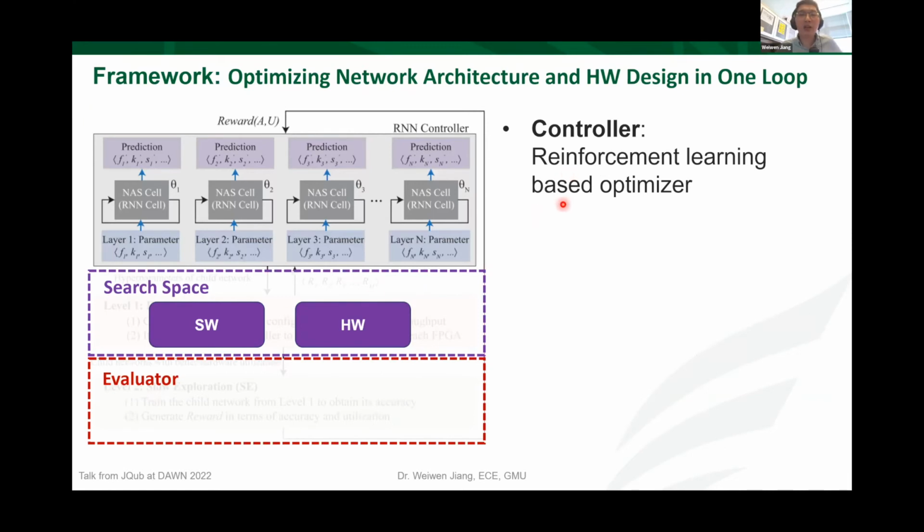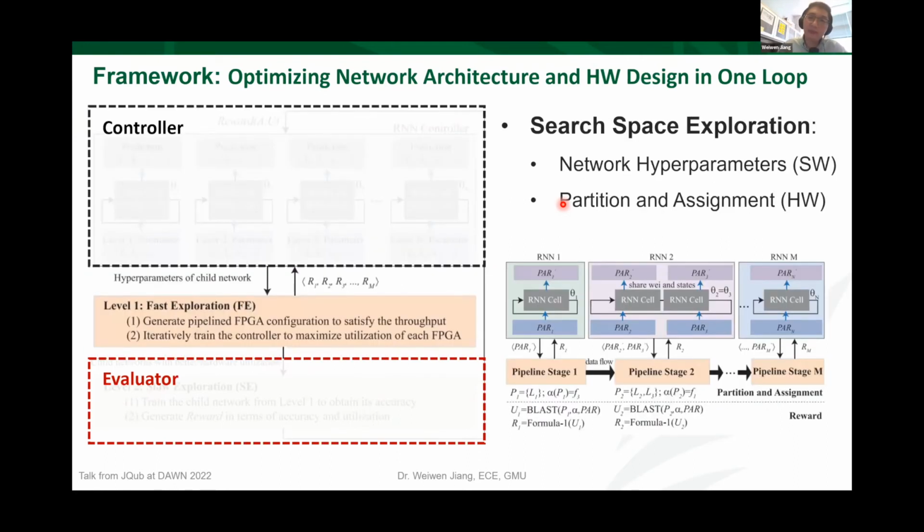So for the controller here, we use the very standard reinforcement learning to conduct the optimization, but you can also replace this part by using other optimization techniques like the metaheuristics. And for the search space, we consider the neural network hyperparameters for the software side. After we identify the child network, we will partition and assign the subtasks to multiple FPGAs. In this paper, we consider the multiple FPGA system so that we can formulate a pipeline of execution.